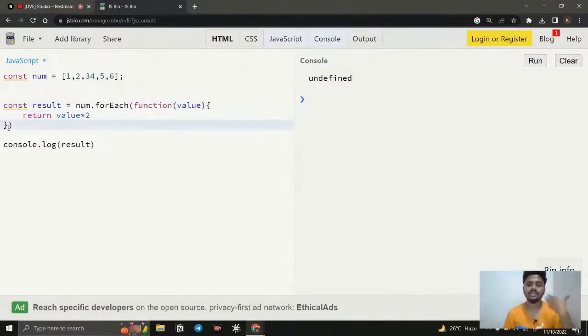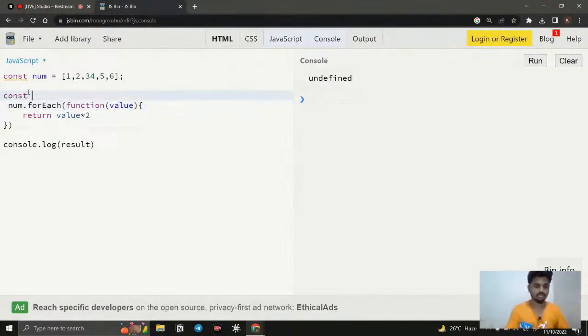So if I want to create a new array, what do we need to do? Instead of doing this, we need to create a new array and add the values inside this function. I say const result, it is going to be an empty array, and once you fetch the value, you put it inside.